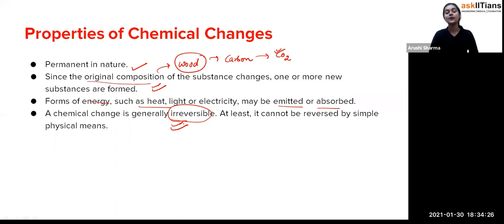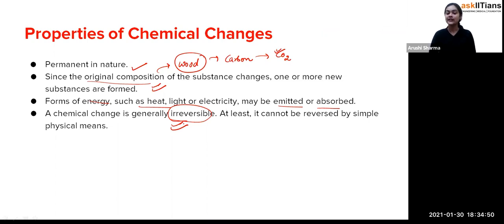Fine, students. All of these things are included in the chemical changes and the physical changes, and we have seen the properties as well: physical changes are temporary in nature, which you can reverse easily, and chemical changes are somewhat permanent, and something new is formed. Okay, so that is how chemical changes are.